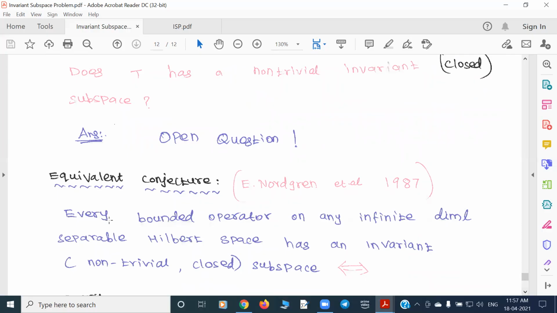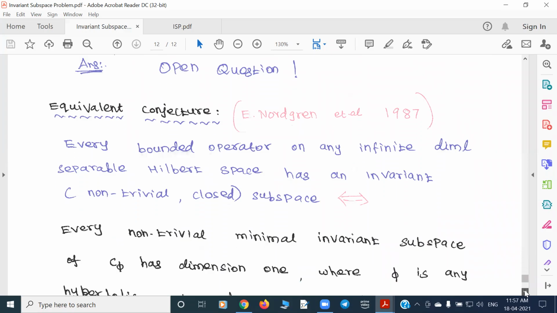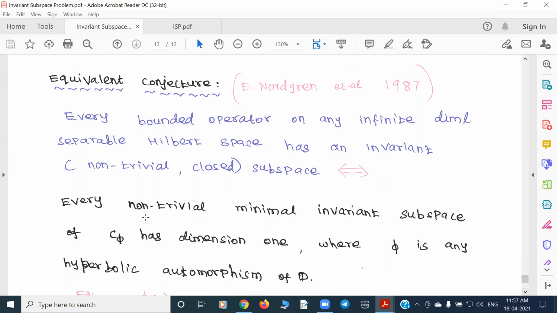So every bounded linear operator on any infinite dimensional separable Hilbert space has a closed proper non-trivial invariant subspace. That means the answer is yes if and only if every non-trivial minimal invariant subspace of C_phi has dimension 1, where phi is any hyperbolic automorphism.